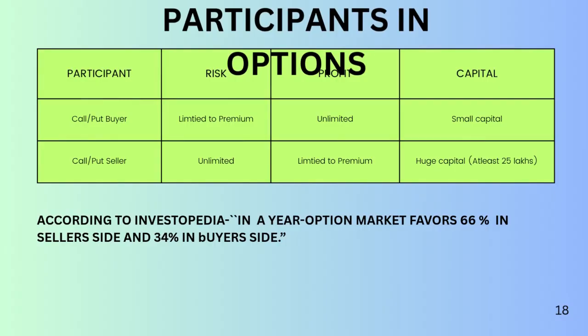And the sellers are institutions like SBI, LIC, Government of Singapore, or large traders who trade with a minimum of 25 lakhs. In this condition, the profit is limited to their capital amount, which means they can make a maximum profit of 25 lakhs from 25 lakhs. But if there's a loss, it can be unlimited and it might wipe out the 25 lakhs.